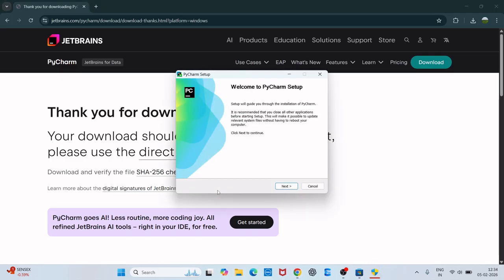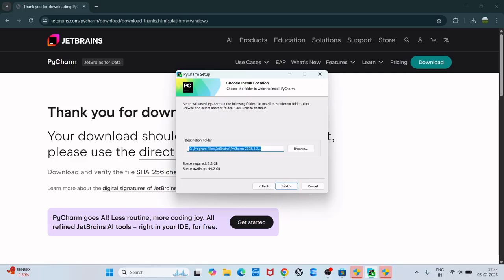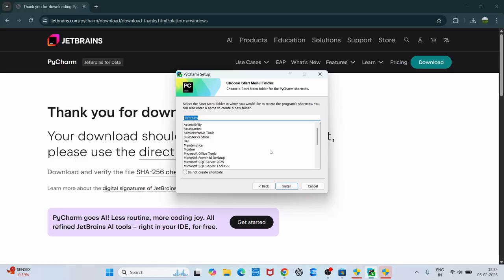Just click on allow, yes. Click on next. This is the installation wizard. Click on next. I will keep the default. Here this is the most important part. You have to select all the checkboxes, first, second, third and fourth. After that, click on next. Click on next again.